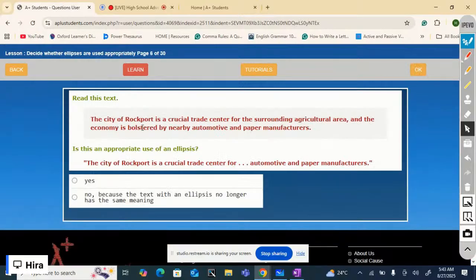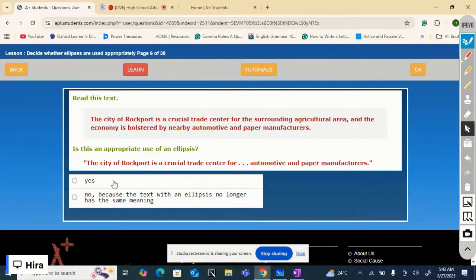The city of Rockport is a crucial trade center for the surrounding agricultural area, and the economy is bolstered by nearby automotive and paper manufacturers. The text with an ellipsis is: the city of Rockport is a crucial trade center for ellipsis, automotive, and paper manufacturers.